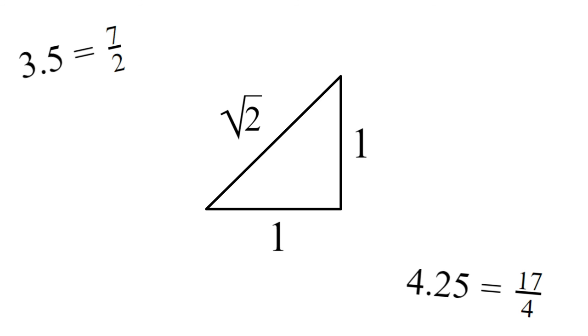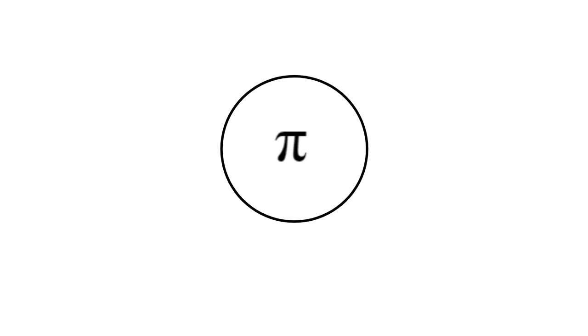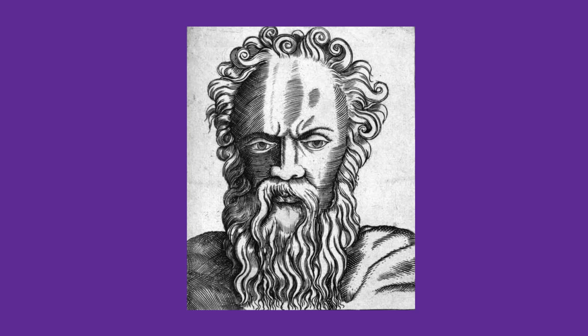Another example, the famous irrational number pi is always equal to what it represents, the ratio of a circle's circumference to its diameter. But approximations such as 22 over 7 or 355 over 113 will never precisely equal pi. We may never truly know what happened to Hippasus, but we do know that his discovery revolutionized mathematics. So whatever the myths may say, never be afraid to explore the impossible.